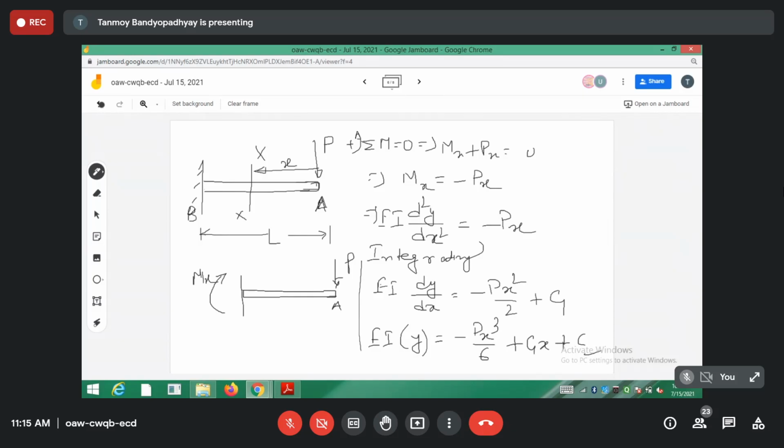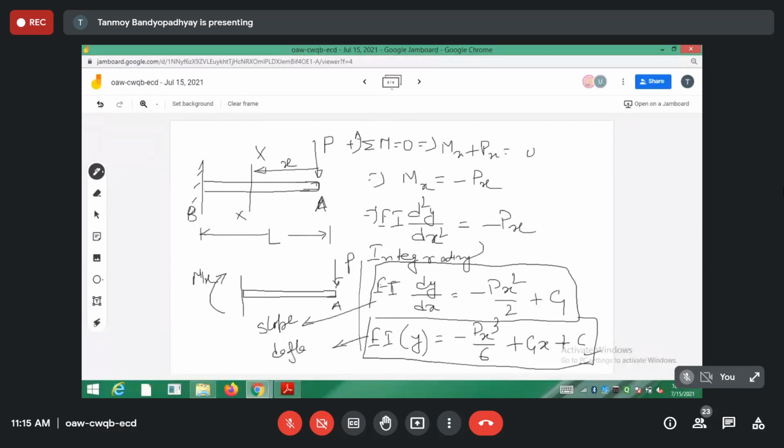So this is the differential equation for the slope. The first one that we are getting is the slope equation. The second one that we are getting is the deflection equation of the elastic curve of the beam. So this is the slope equation of the beam, which will give you dy/dx at any x, and this is the deflection of the beam at any x. At any span length, at the midpoint say, or at the fixed end, wherever you want to find the deflection of the beam, you can apply this expression.